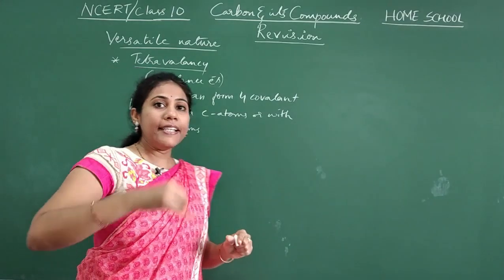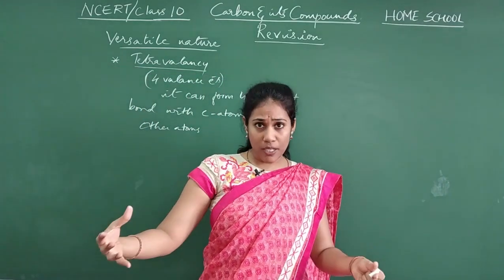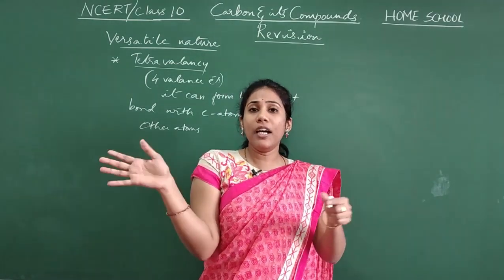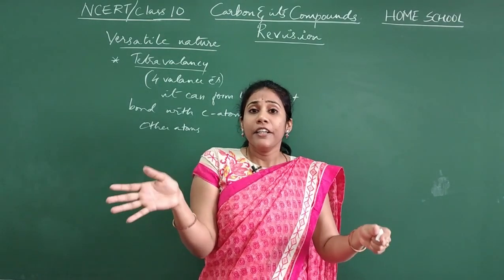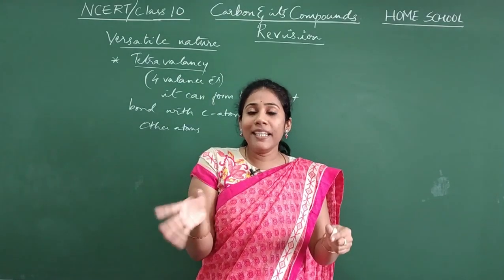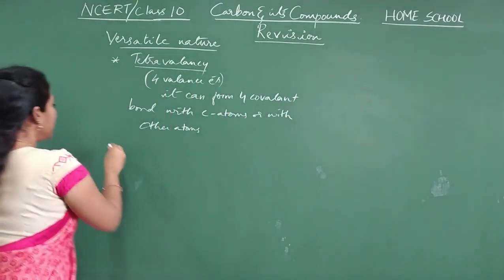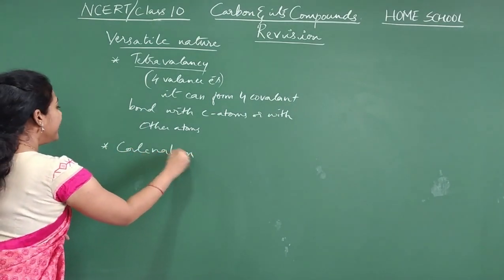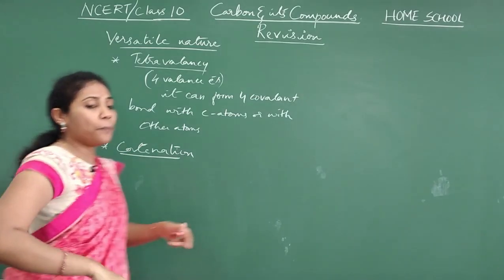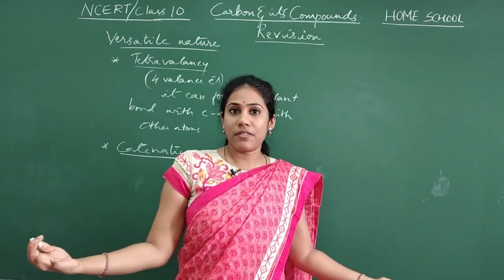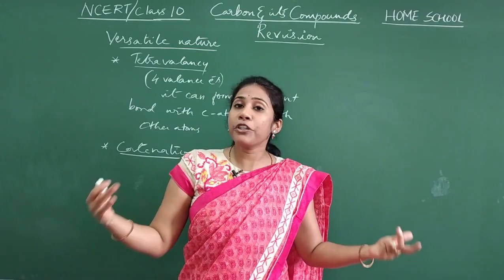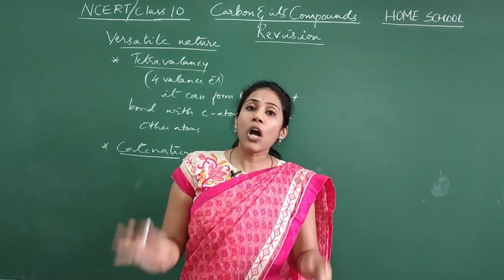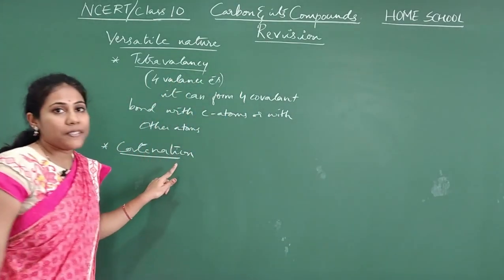It can form 4 covalent bonds, between carbon and carbon or with some other atoms. Because of this property and another property called catenation, carbon can form a huge number of compounds, and crores and crores of carbon compounds are available in nature. It is all because of these two properties.